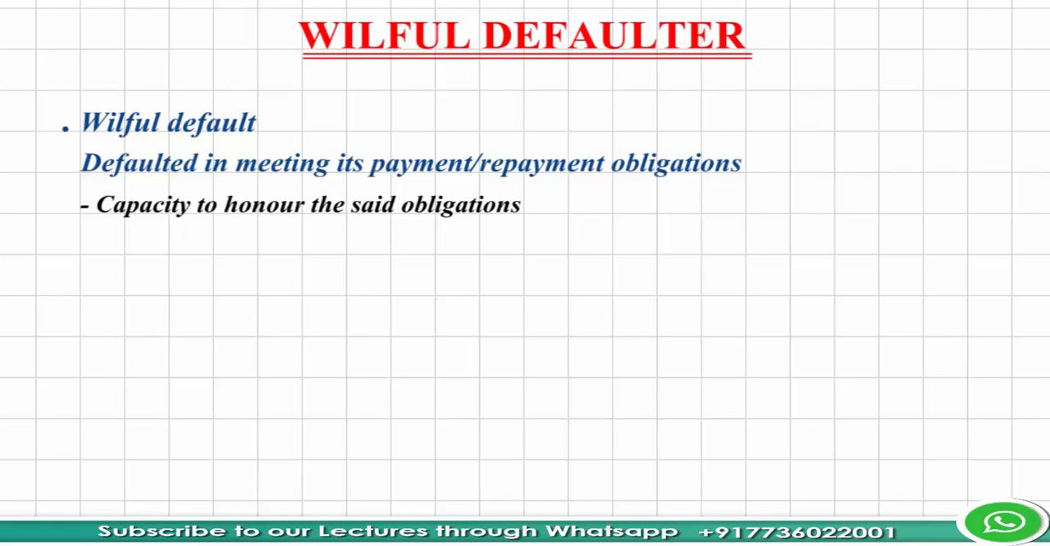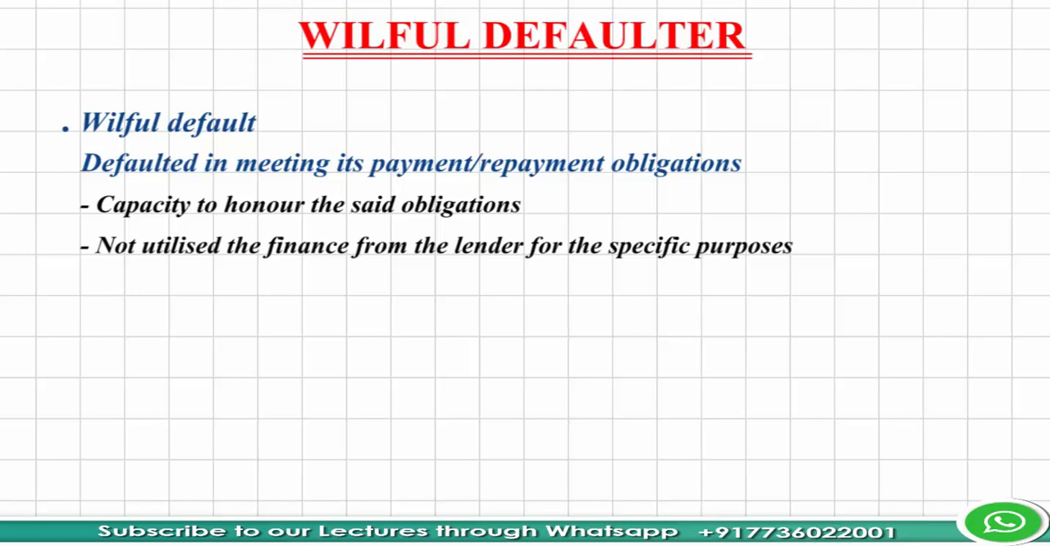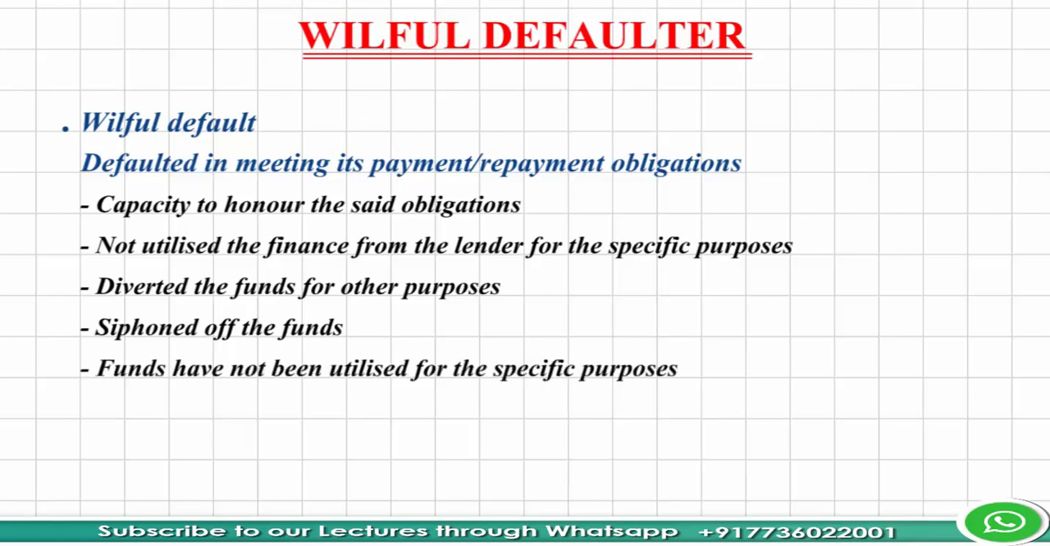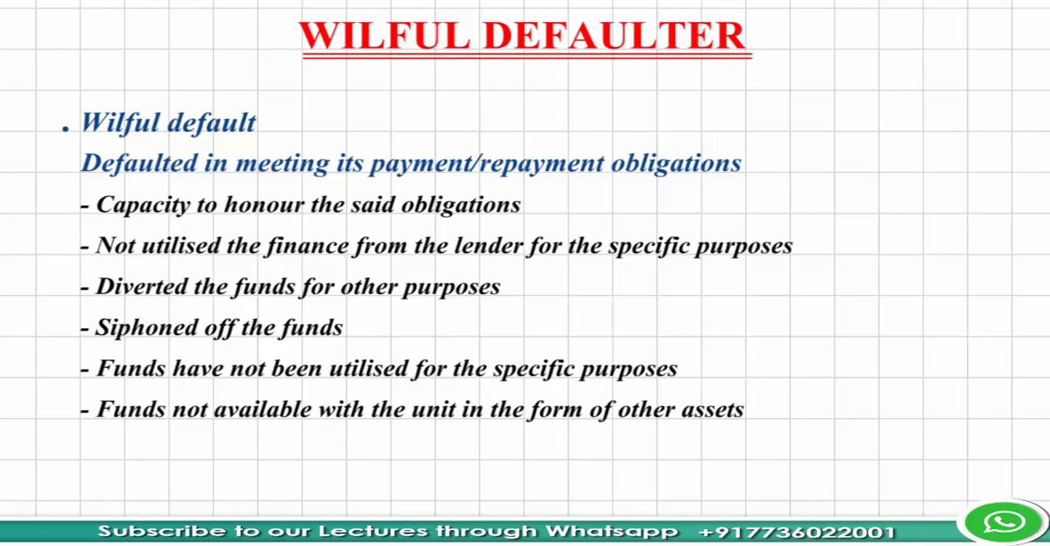Similarly, if the borrowing unit has defaulted and it has not utilized the borrowed money from the lender for specific purpose but has diverted that money for some other purpose, it is willful default. The third scenario, there is a default and that borrower has actually siphoned off the funds. It means funds was not used for the specified purpose and those funds are also not available with the entity in the form of any other assets. It means it is fully out of the system now.